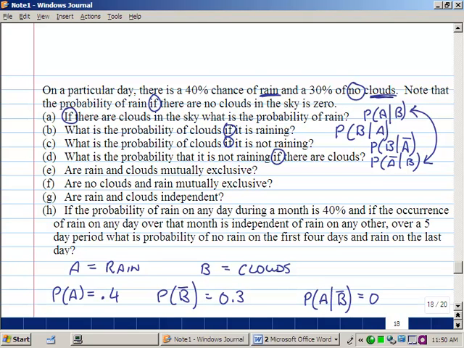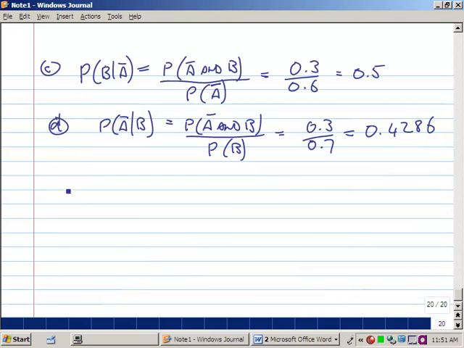E, are rain and clouds mutually exclusive? It's A and B. A and B are mutually exclusive if the probability of A and B is equal to 0.